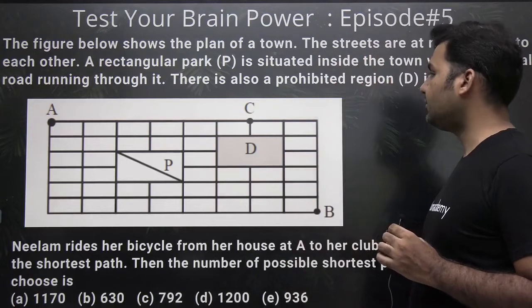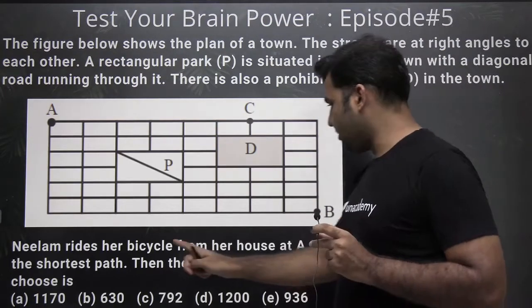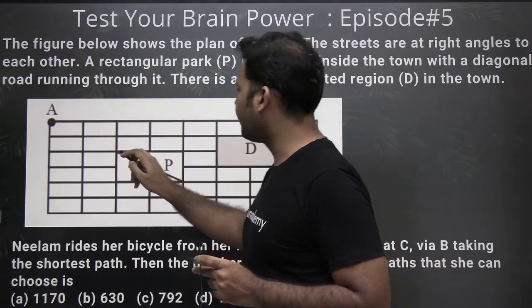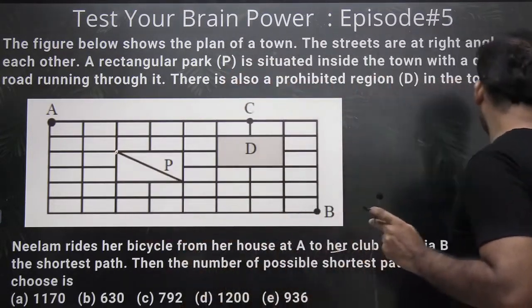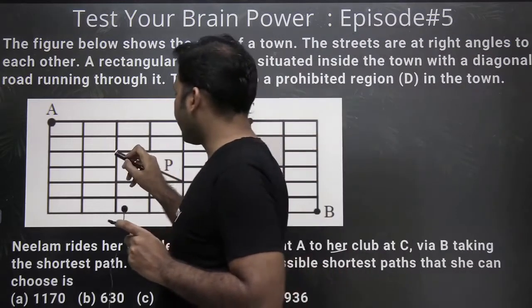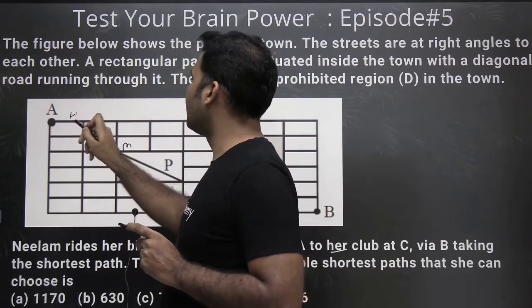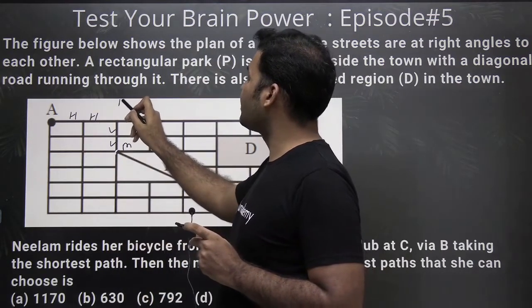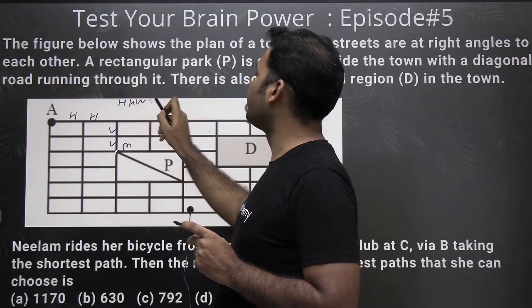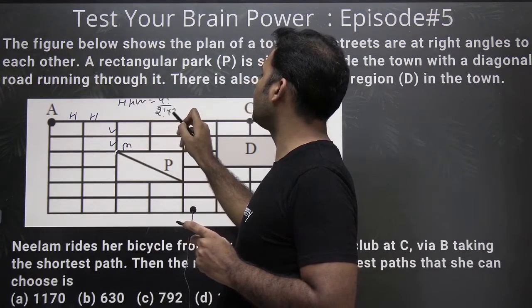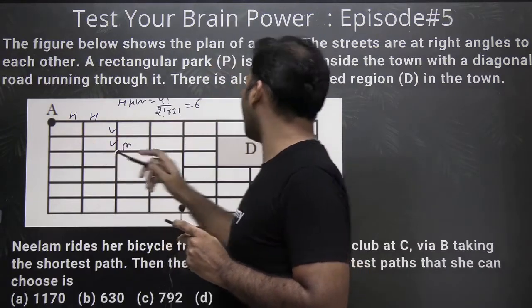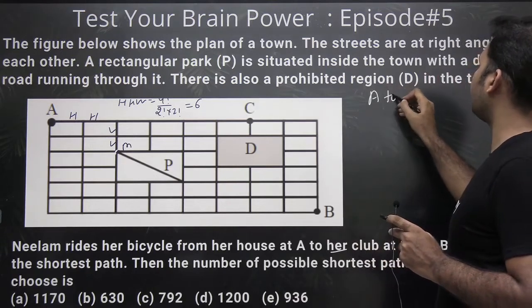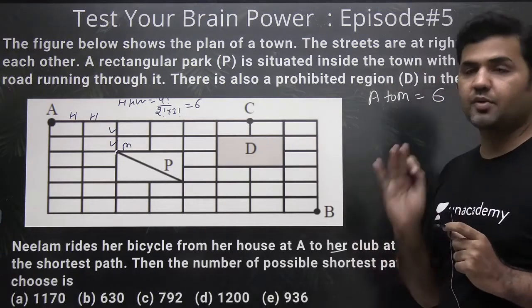Now see how you can do it. Neelam rides her bicycle from her house A to her club C via B. To go from A to B, first she will have to come to point M. To reach point M, she has to travel two horizontal and two vertical units. So in how many ways can I arrange the letters of this word H, H, V, V? It would be 4 factorial by 2 factorial into 2 factorial, which is 6. That means from A to M, she has 6 different shortest possible paths.